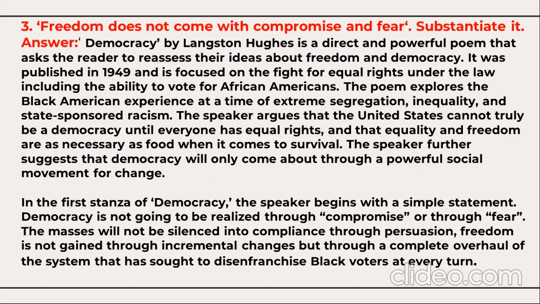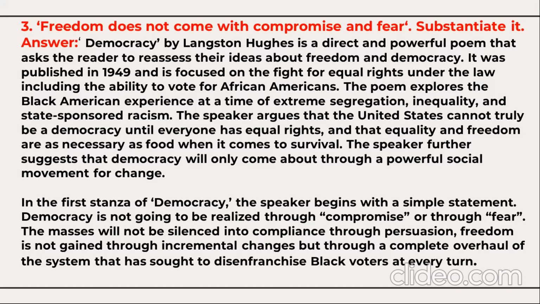The poem explores the Black American experience at a time of extreme segregation, inequality, and state-sponsored racism. The speaker argues that the United States cannot truly be a democracy until everyone has equal rights, and that equality and freedom are as necessary as food when it comes to survival. The speaker further suggests that democracy will only come about through a powerful social movement for change.